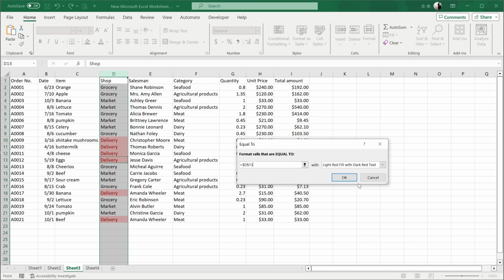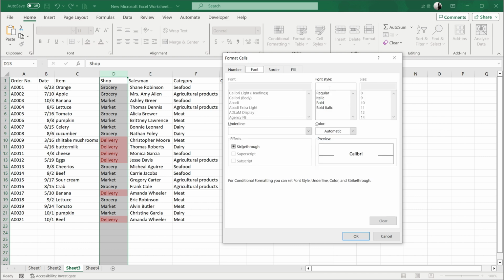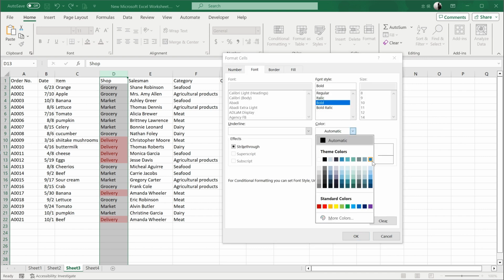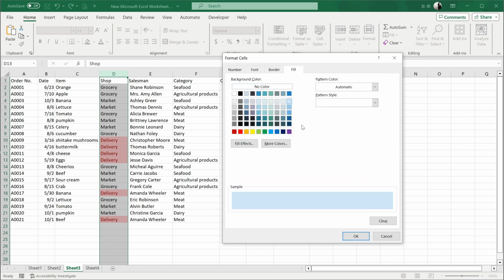The right side menu provides several preset color options. If you don't like these colors, you can click Custom Format at the bottom to customize. For example, I can apply a bold font, dark blue text color, and switch to the Fill tab to apply a light blue background. Finally click OK.